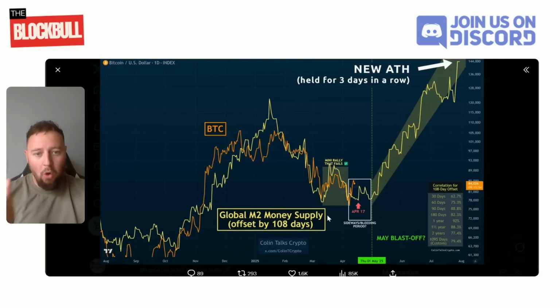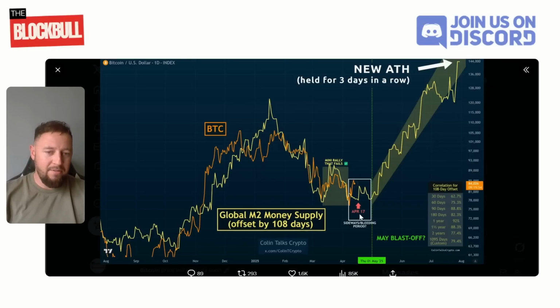M2 money supply also looking good. Tick, tick, tick. Ding, ding, ding. Ka-ching, ka-ching. This is what the markets are telling us now. M2 money supply, all the money, global liquidity is looking as if we are on for it. So this is M2 money supply with this yellow line here, and then Bitcoin is following the M2 money supply pretty much to a T. So this is where we are now.